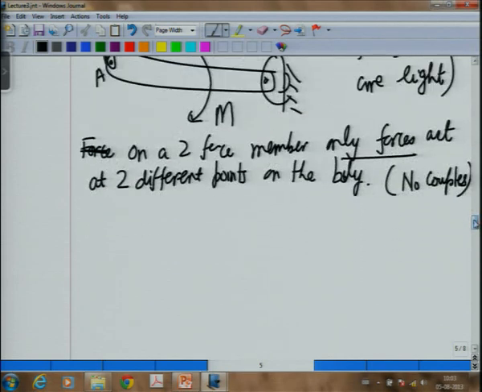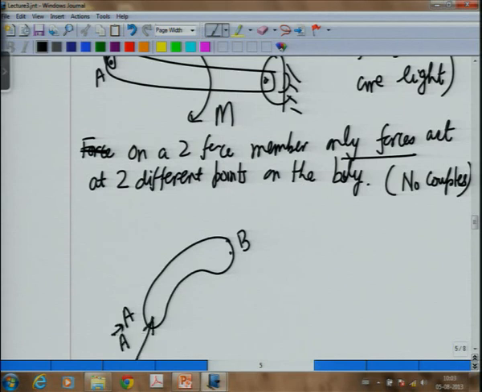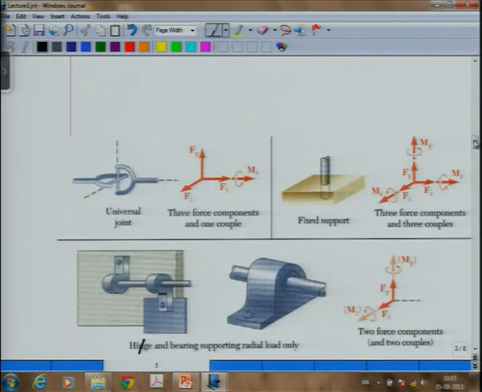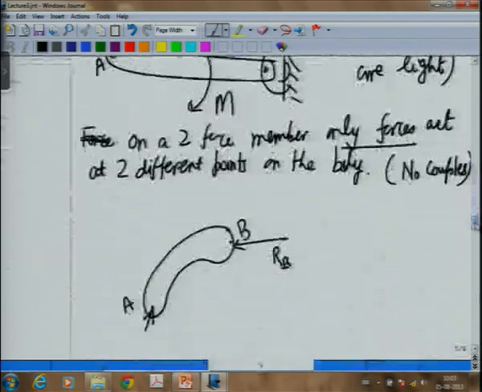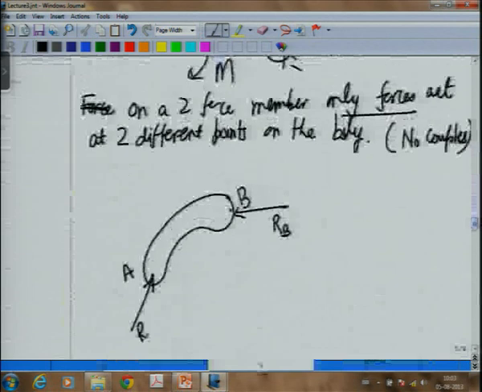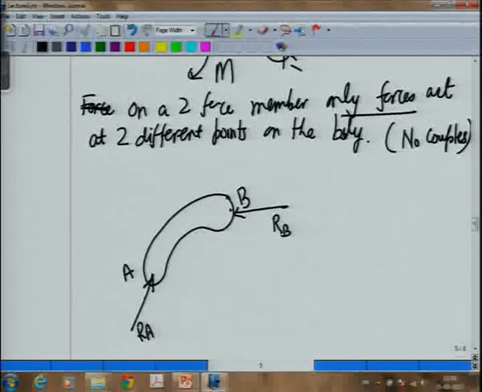Now, in this case, when I draw the free body diagram of AB, what I will have will be an unknown reaction at A and an unknown reaction at B, let me call them RA and RB. Okay. What is such a big deal about this?